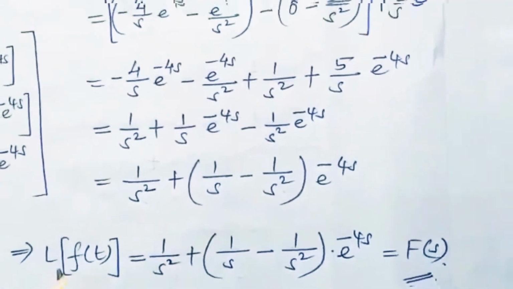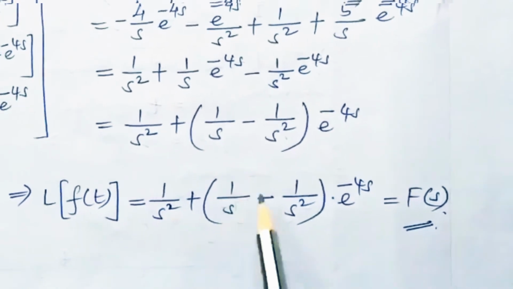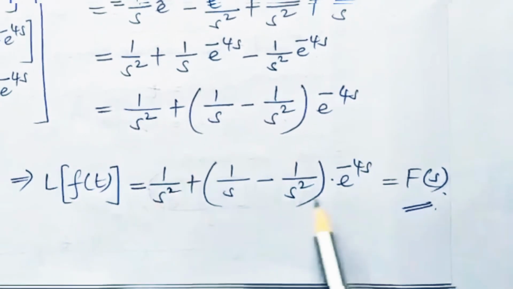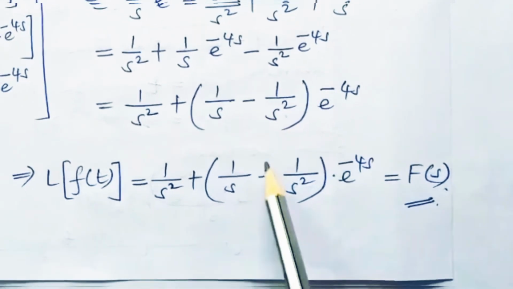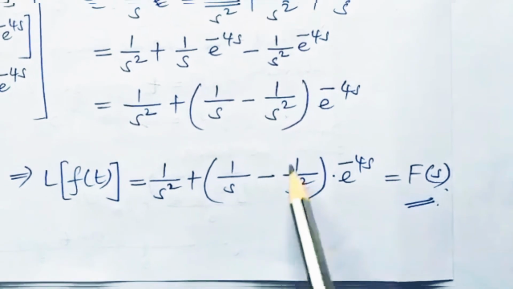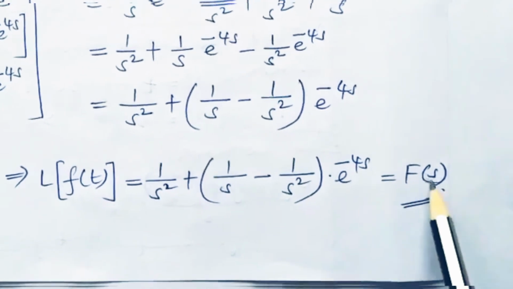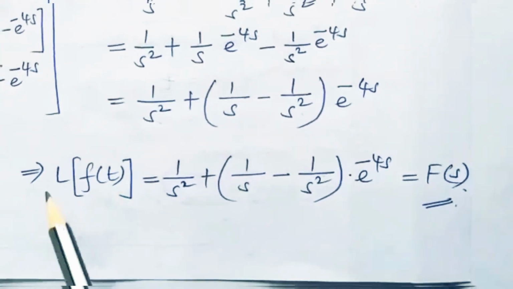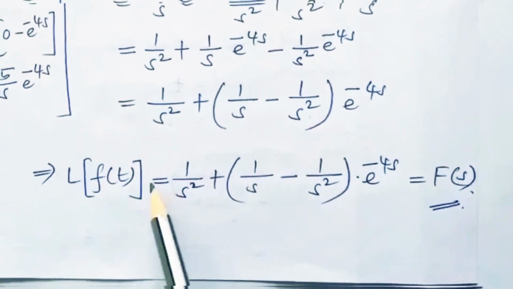So here at the end, L of f of t is 1 by s square plus (1 by s minus 1 by s square) e to the power of minus 4s, and in this entire expression, one thing we can observe, there is no t. t has disappeared and everything is expressed in terms of s. So that's why it is a function of s. And this transformation of t to s is due to the operator, and the process is known as the Laplace transformation. Okay, with this we can stop here. Thank you.